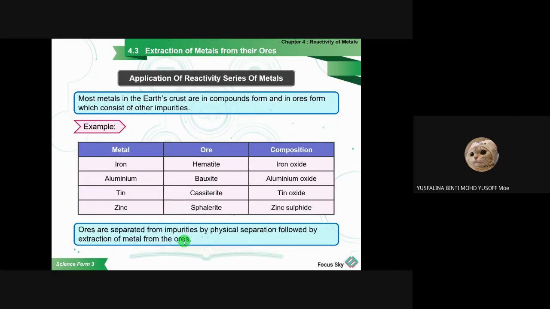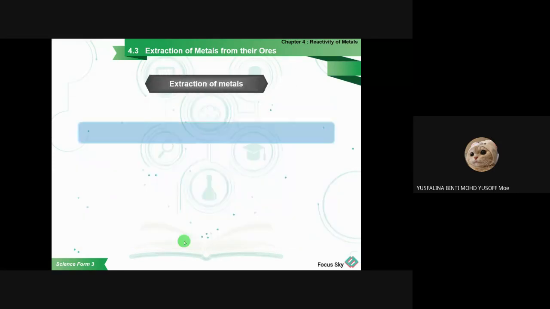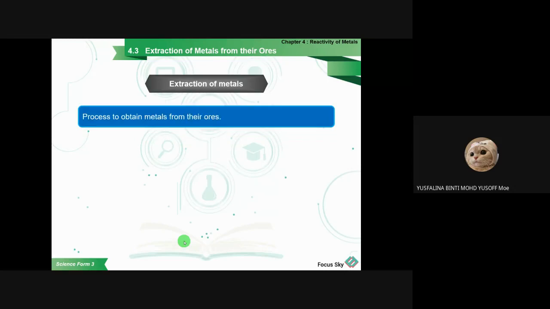Ores are separated from impurities by physical separation, followed by extraction of metals from the ores. So what's the meaning of extraction of metals? The extraction of metals is the process to obtain the metals from the ore. Let's say the example I used just now is iron oxide. How do I get the iron from the iron oxide? That is called extraction of metals.